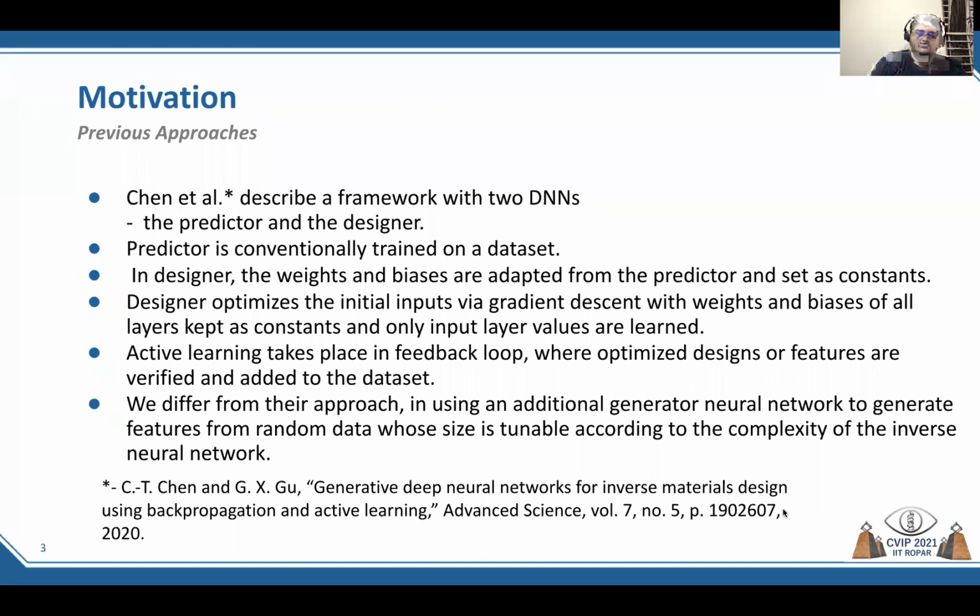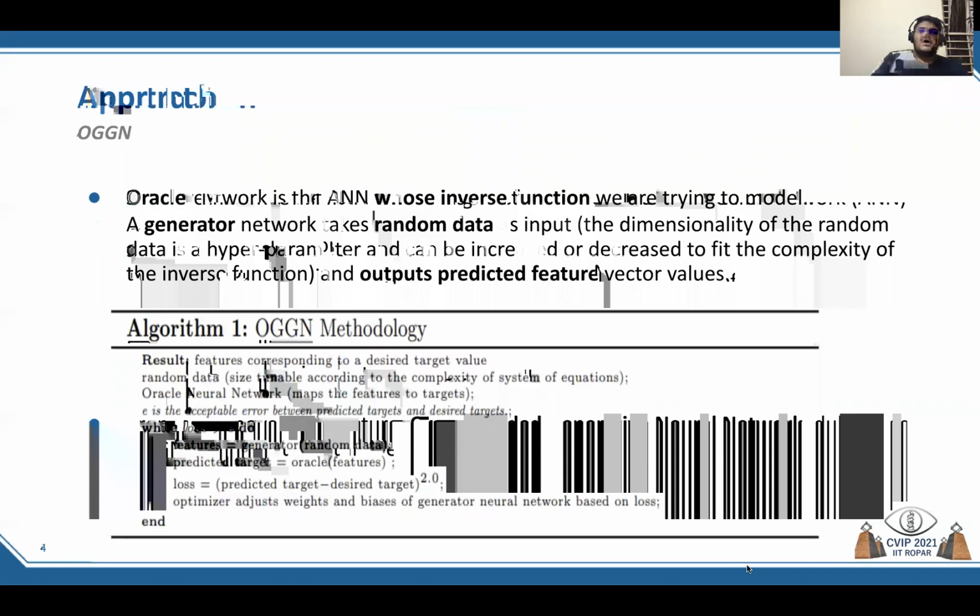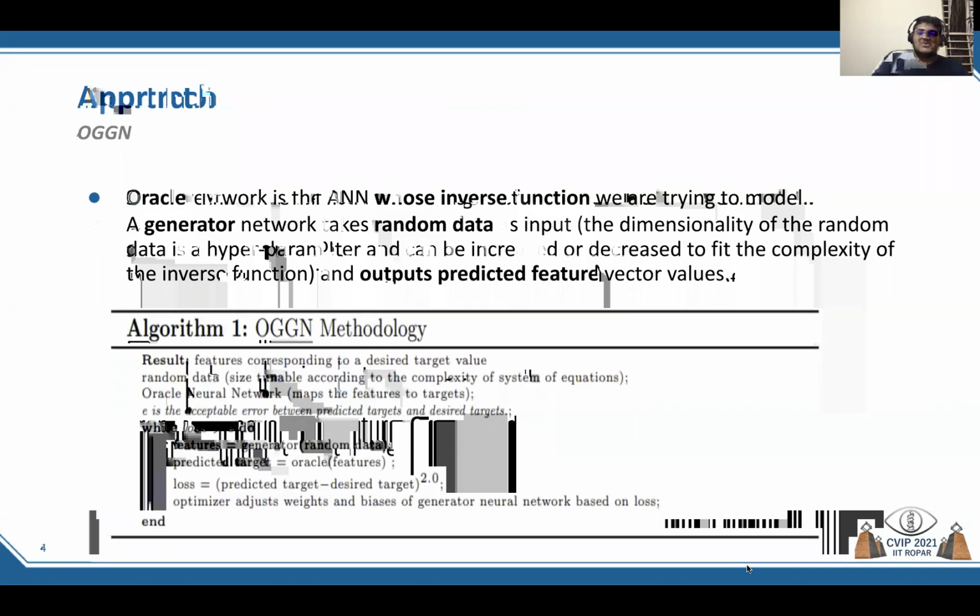target. Our approach is different in that we have a generator neural network that generates features from random data. And the dimensionality of random data is tunable according to the complexity of the inverse function we are trying to model. In our approach, the Oracle neural network is the neural network whose inverse function we are trying to model. In the generator neural network, we take random data as input and we predict feature values.